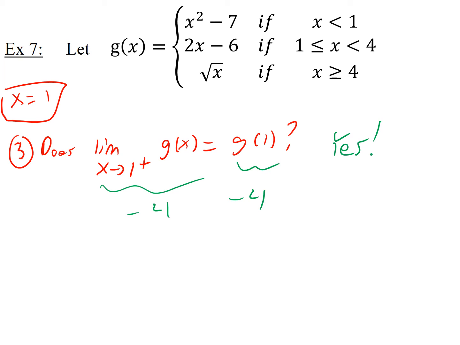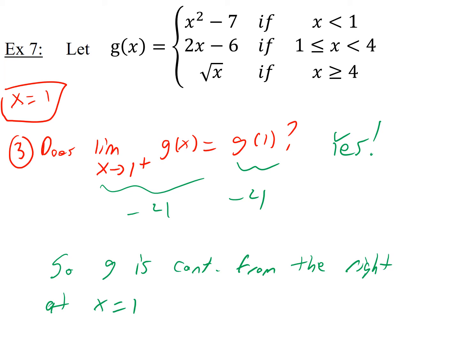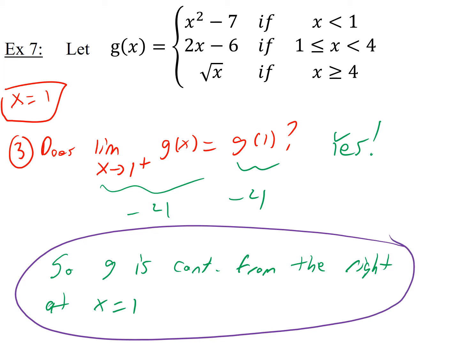So what have I learned? So g is continuous from the right at x equal 1. Okay, so now we know what's happening at 1. It's not fully continuous, but g is continuous from the right at 1.